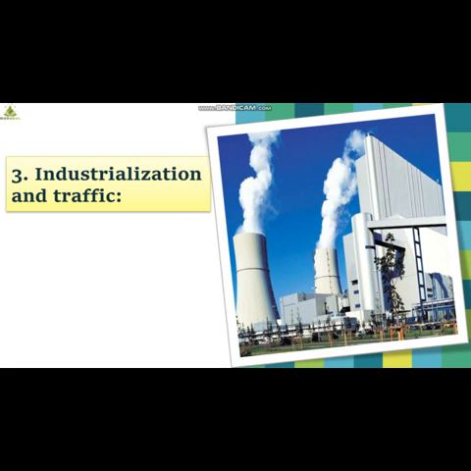Third, let us understand industrialization and traffic. Students, raw materials which are required for industrialization are all obtained from destroying forest. This will result in destruction of forest one day. Now, to provide the amenities for increased traffic, there is a lot of traffic now. See, increased population means increased traffic. Please remember that. So many times what happens, roads and railways are built through forest and wetlands. So all these improvements and development we are doing are leading to devastation of ecosystem basically.